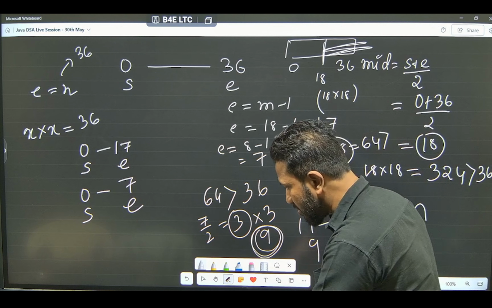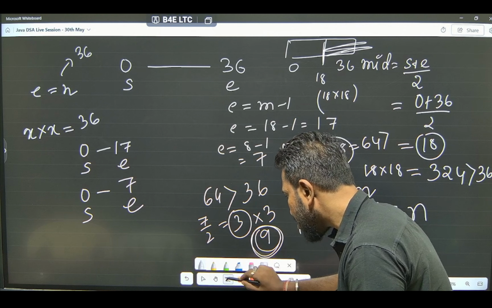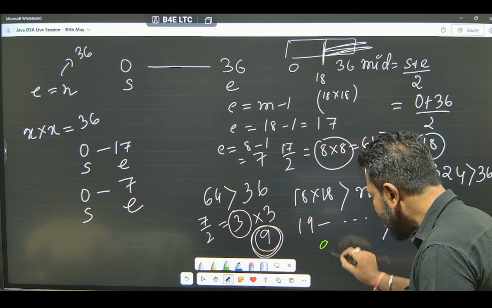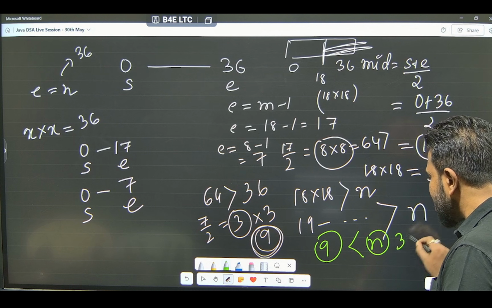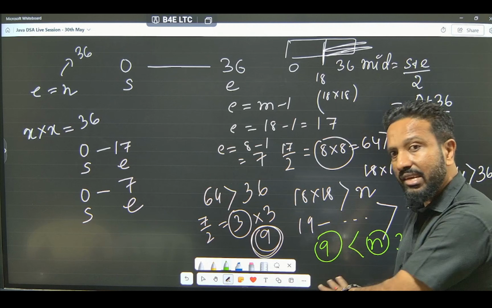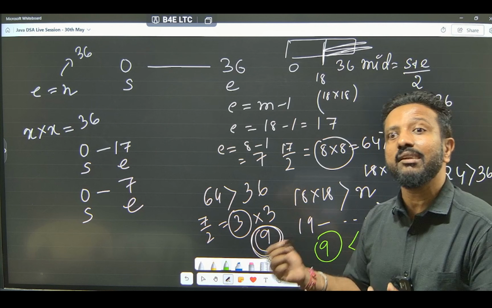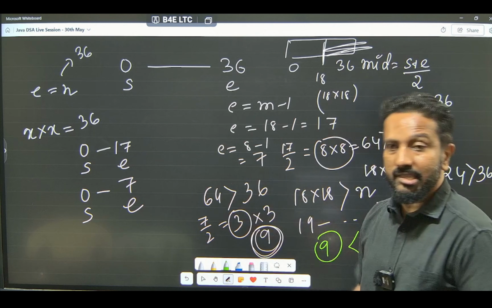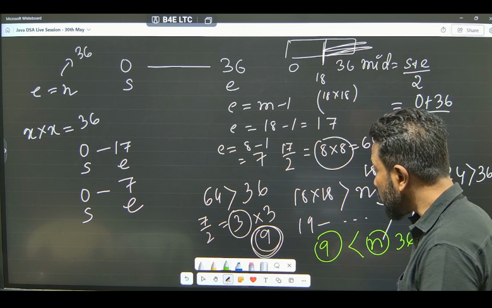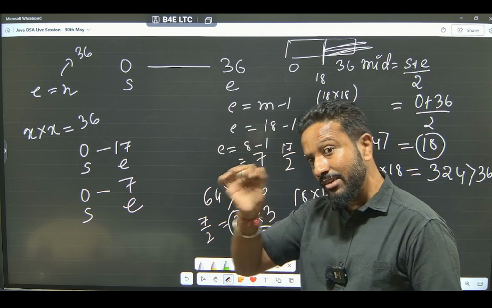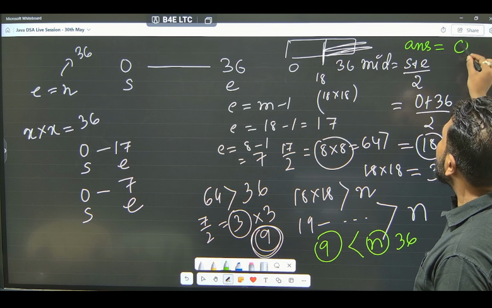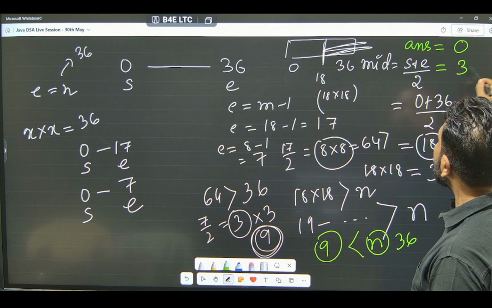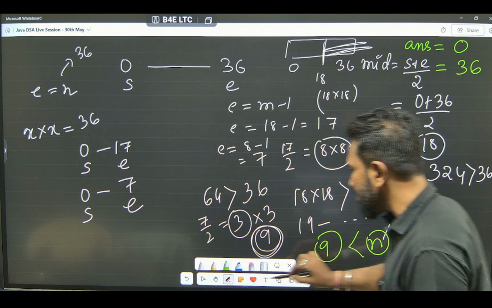Let me write down once again. I'll say 9 is not the answer, but 9 is less than n. N value is 36, right? So, this can be an answer. As I said, we are finding the integral part. It might not be the exact answer also. Make sense? So, what we will do, we will store 9 into some variable. I will say answer, let it be initially 0. Now, it becomes 36. Sorry, my bad.